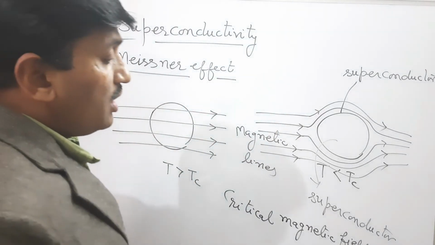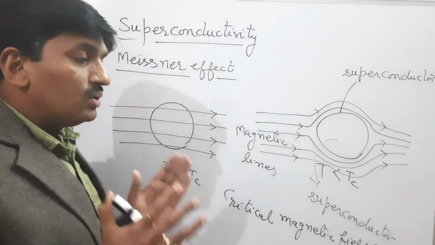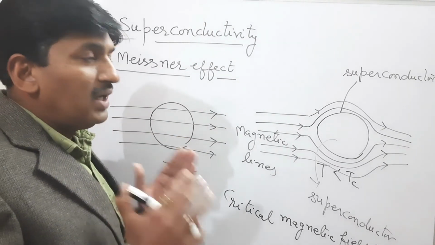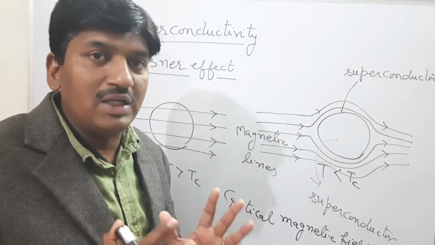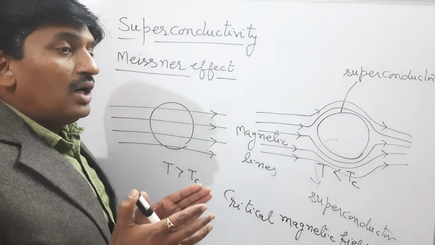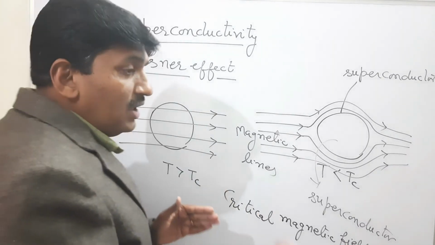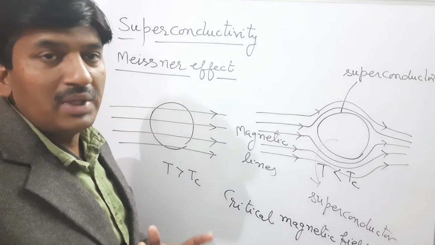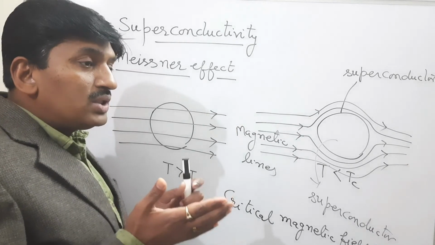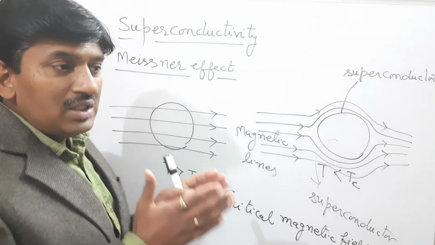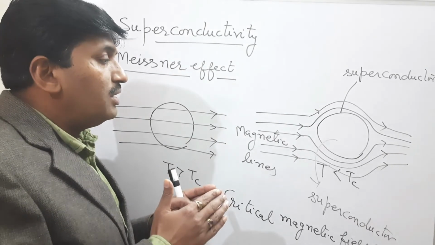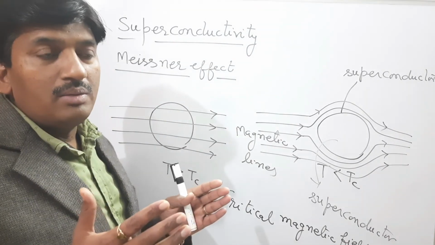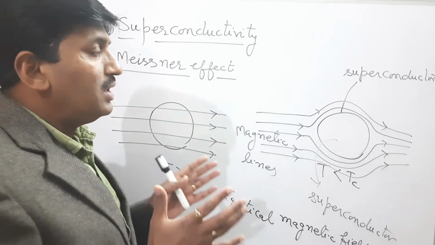It means if we apply a magnetic field on the superconductor, it does not allow the magnetic lines to penetrate inside the material, and beyond the critical magnetic field, the material allows the magnetic lines to pass through. Below the critical magnetic field, the material is a superconducting material, and beyond the critical magnetic field, the material behaves like a normal conductor.